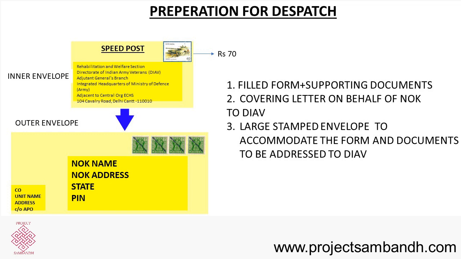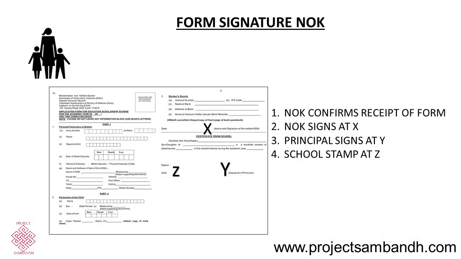Another envelope, the outer envelope, has the address of the next of kin and their PIN code, etc. Inside the envelope have the filled form as well as the supporting documents, and a covering letter on behalf of the next of kin to the DAAV so that the application can be tracked. Once this is received by the next of kin, they should sign where the X mark is, where there is a space for signature of the next of kin. Later they should get it countersigned by the principal of the educational institute as well as an official seal.